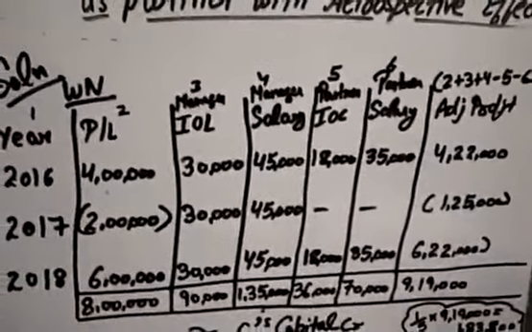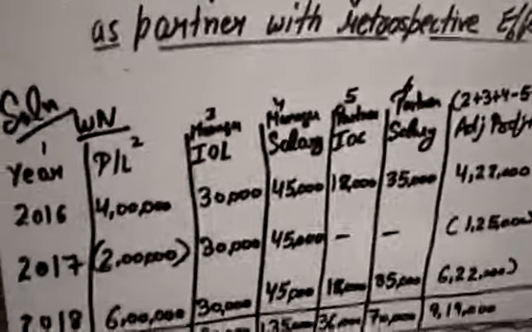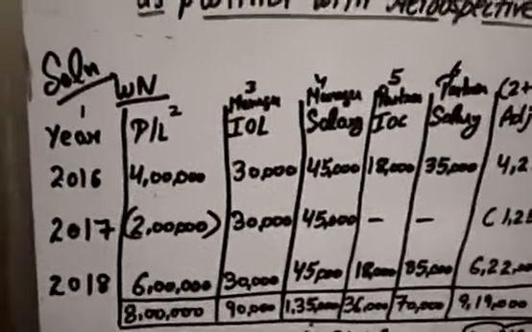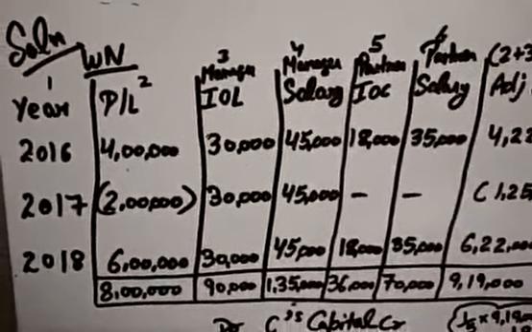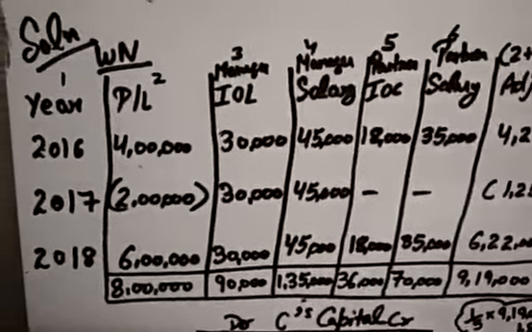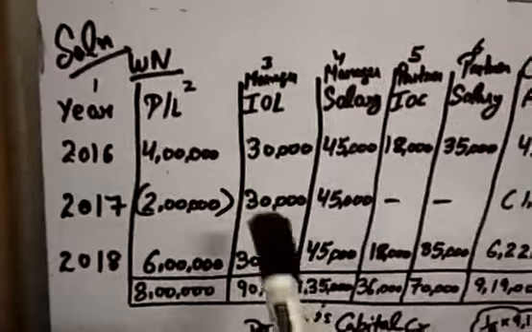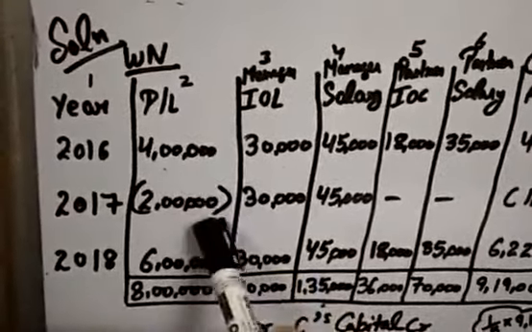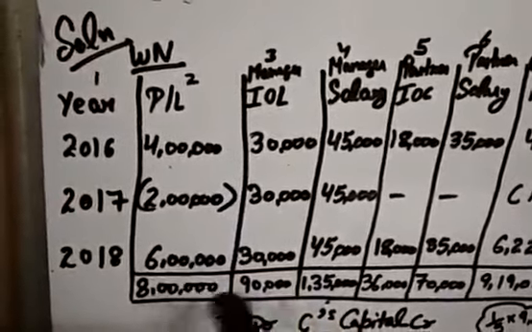So students, I have made this table. It has 3 years, which are already given in the question: year 2016, year 2017 and year 2018. First of all, you will write down the profits which were given in the question. In the first year 2016 it was a profit of 4 lakh. In 2017 it was a loss of 2 lakh, and in 2018 it was a profit of 6 lakh.